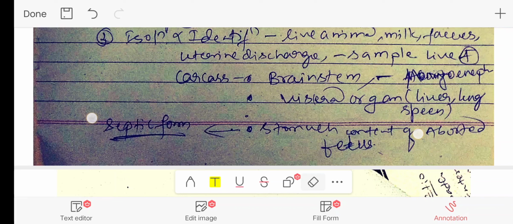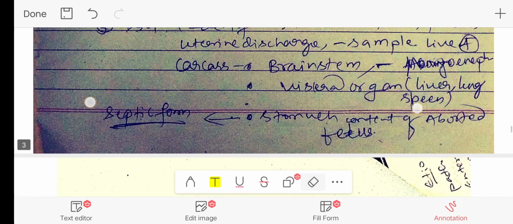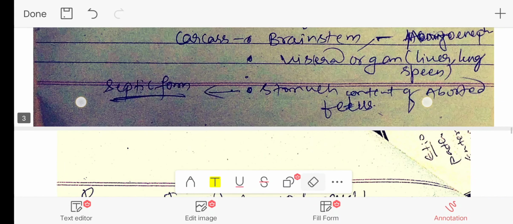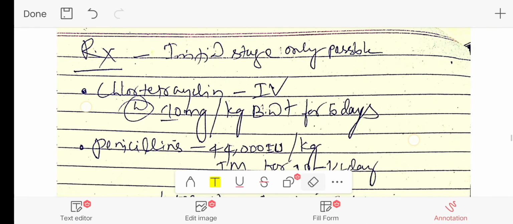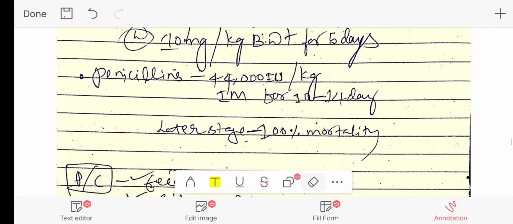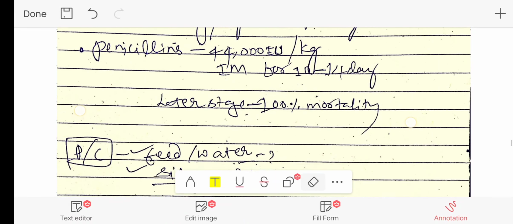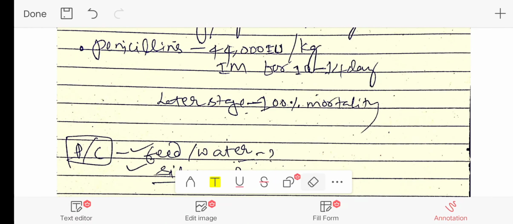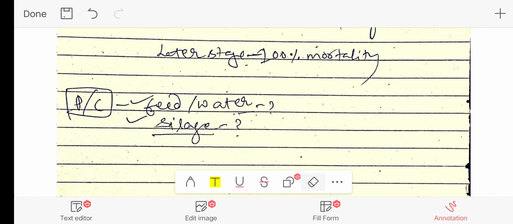And when it comes to the carcass, the sample can be collected from the brain stem and visceral organs like liver, lung, and spleen. And in case of septic form, the sample can be collected from the stomach of the aborted fetus. Now, when it comes to the treatment aspect, treatment is successfully possible only in the initial stages of the disease. One can try chlortetracycline intravenous injections at the dose rate of 10 mg per kg body weight for 5 days. And one can also try penicillin at 44,000 international units per kg. In the later stage, the mortality is 100%.